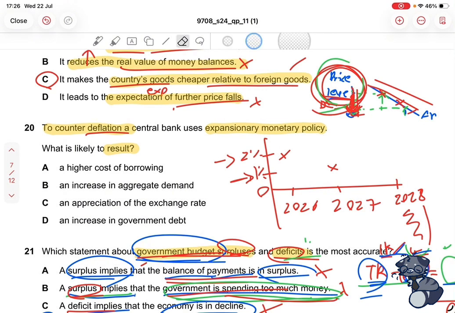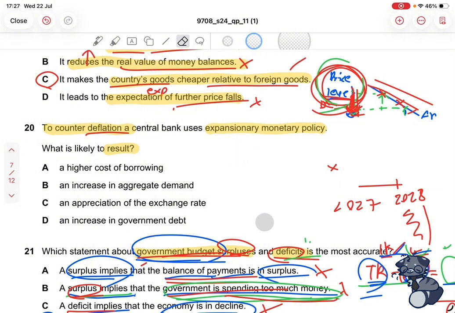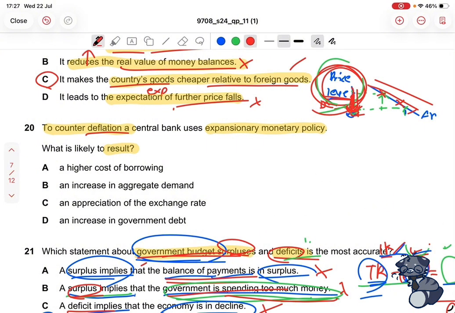Anyway, now that we have that down, what is an expansionary monetary policy? Well, first of all, monetary policy is a demand-side policy that is usually controlled by the central bank, meaning it's a set of policies that manipulate or influence aggregate demand to increase or decrease to influence the rate of inflation.